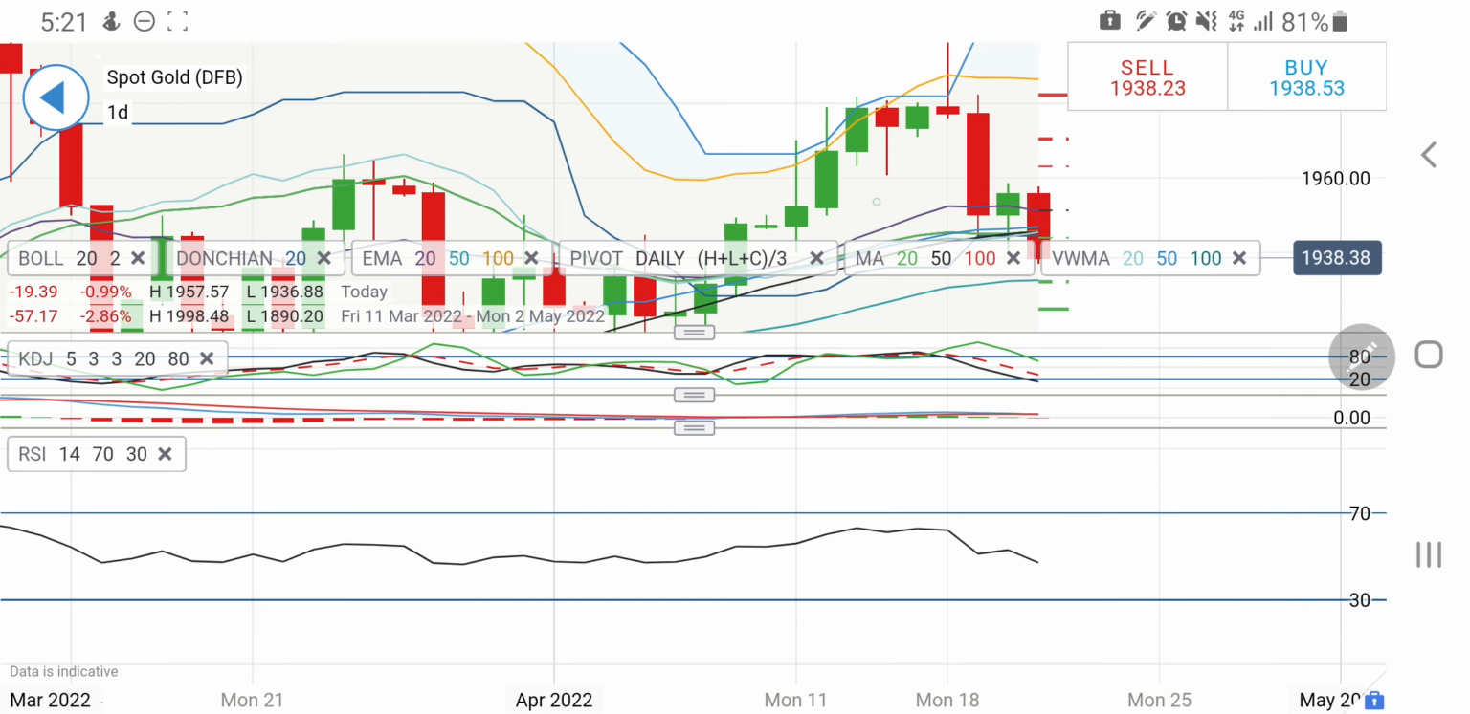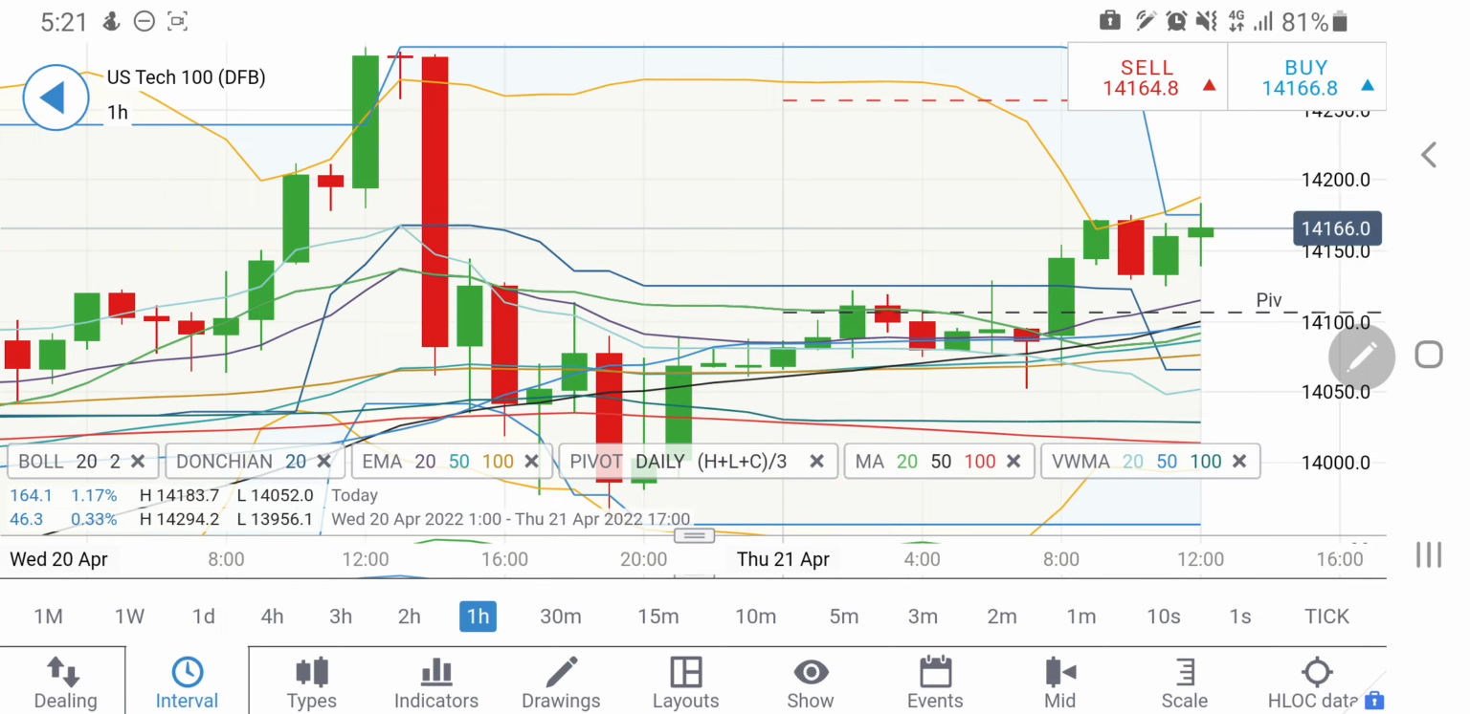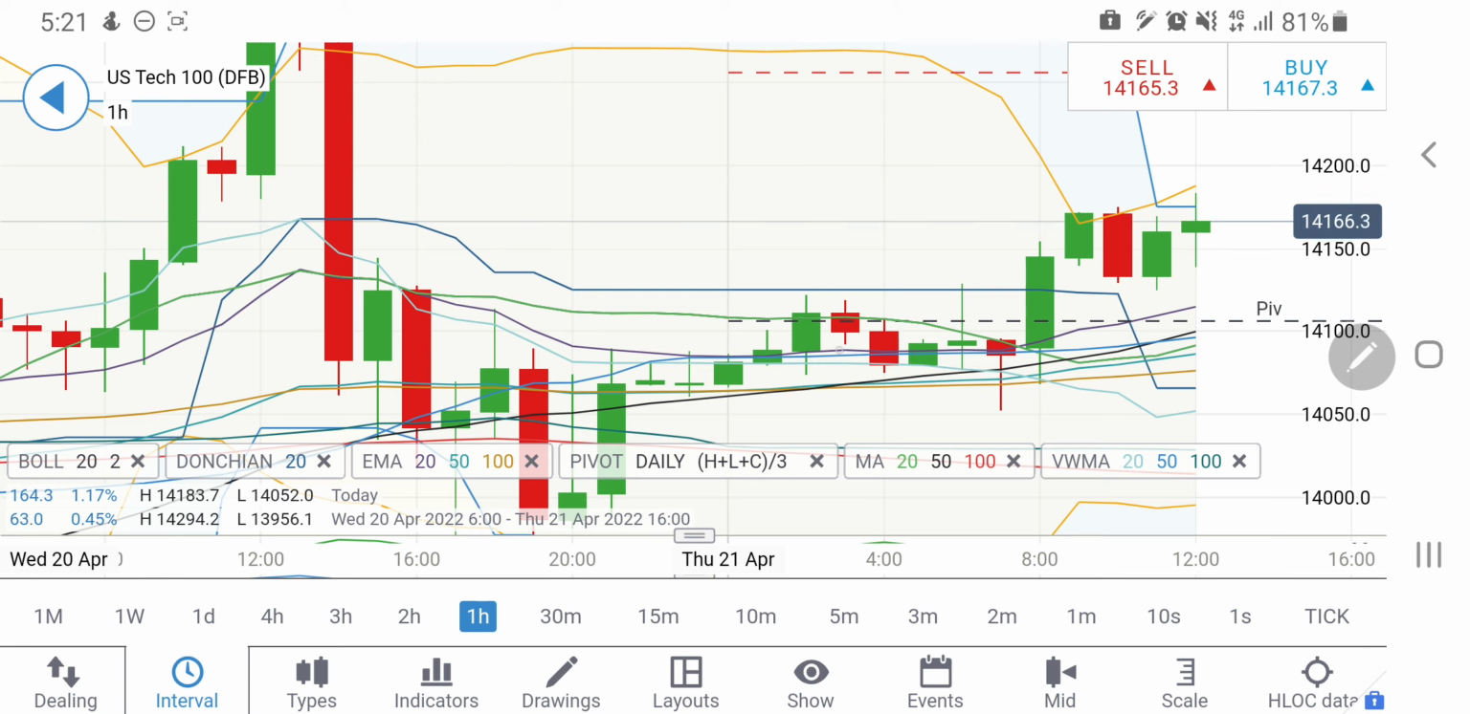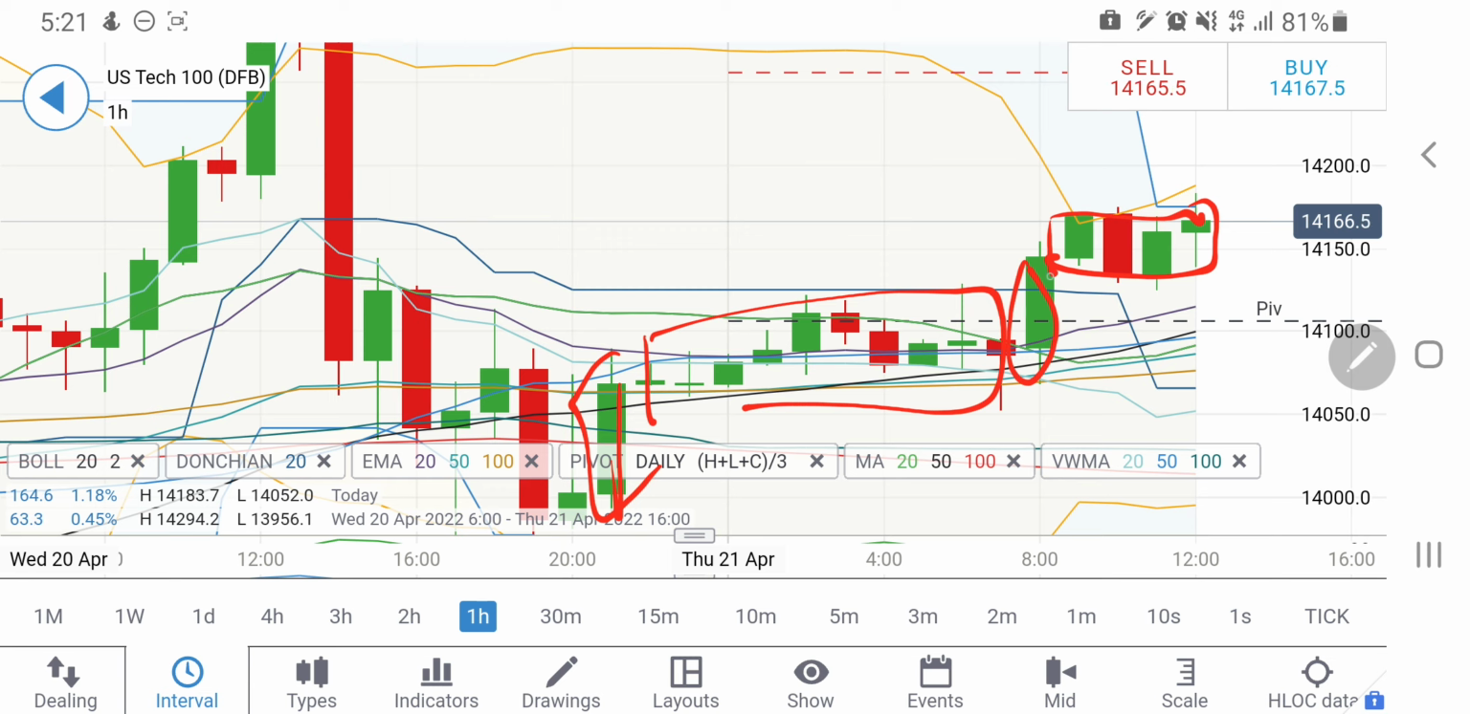Now let's have a look at NASDAQ 100. Look at the NASDAQ 100's hourly chart. You can find that this is the consolidation zone and then an equal size of candle which has formed here. Now with this, it is trying to trade again in a consolidation zone which is on the higher side than the close here. So a short entry is recommended only once it breaks below 14130 levels.